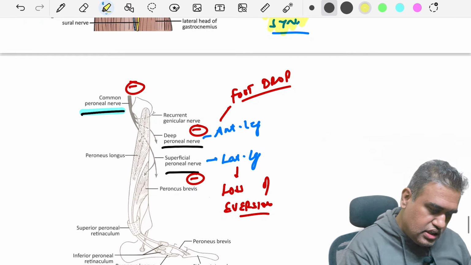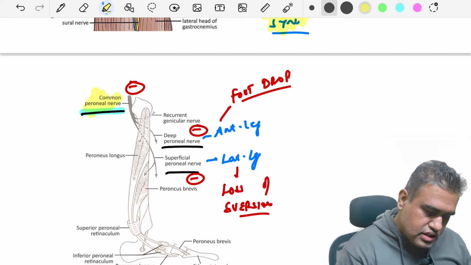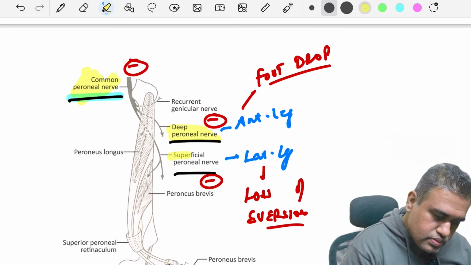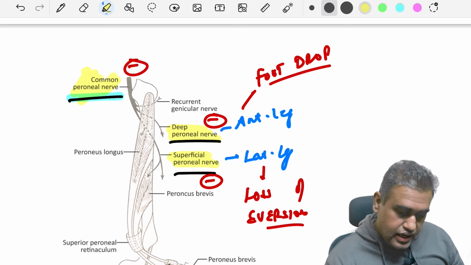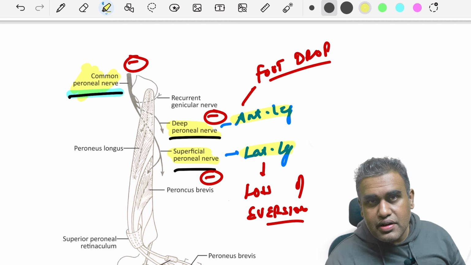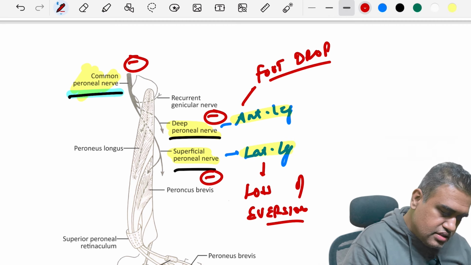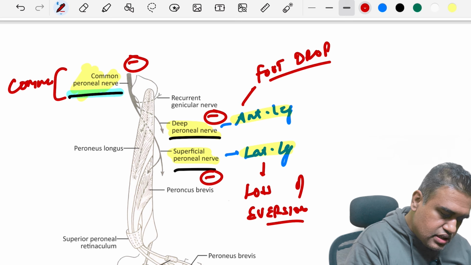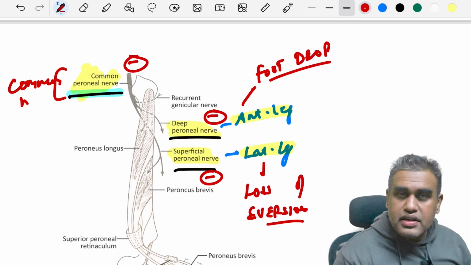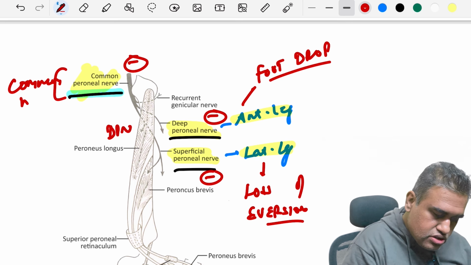Okay, let's move on to see over here the common peroneal nerve, where it is winding around the fibular neck, and it divides into the deep peroneal and superficial peroneal nerve. Right? Remember, the deep peroneal supplies the anterior leg and the superficial supplies the lateral leg. So, as we know, this is one of the most common nerves to be damaged in the lower limb. So, when CPN is damaged, DPN and SPN, DPN is deep peroneal nerve and SPN is superficial peroneal nerve,